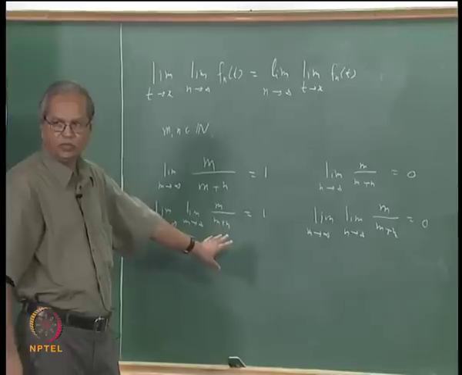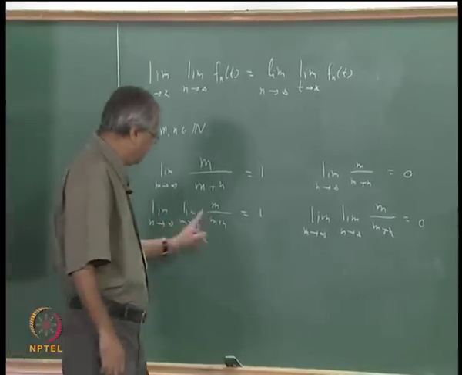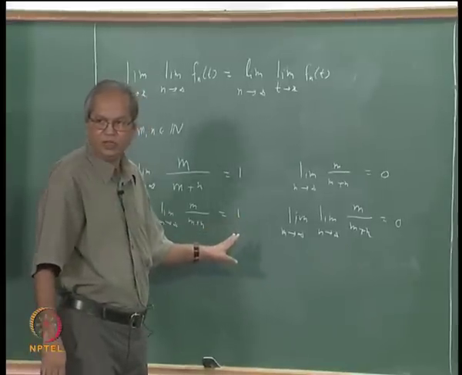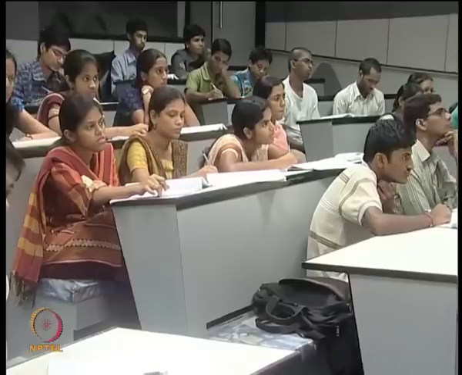So the same quantity m by m plus n, if you take the limits in two different orders, you may get different limits. Of course in some cases the limits may be the same, but you need some extra conditions for that. So that is what we are going to consider now. What are the extra conditions?